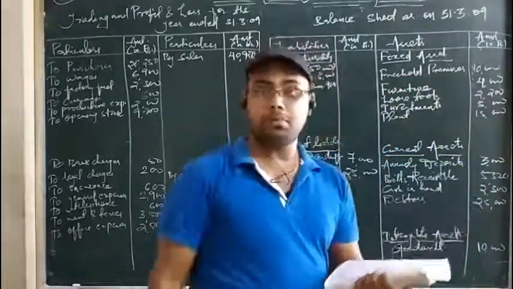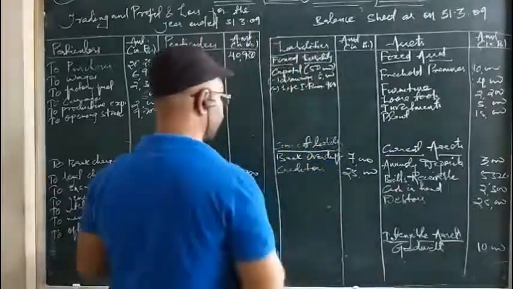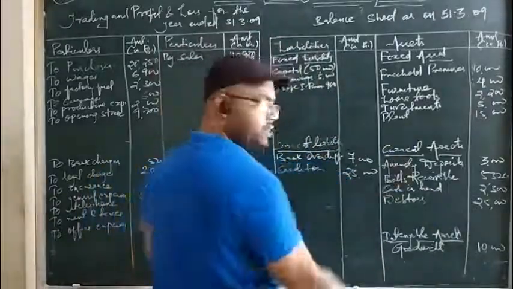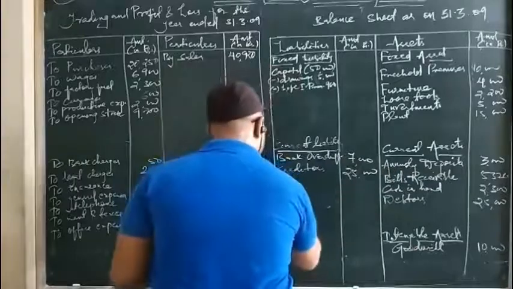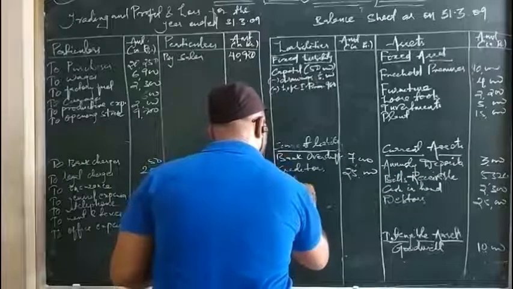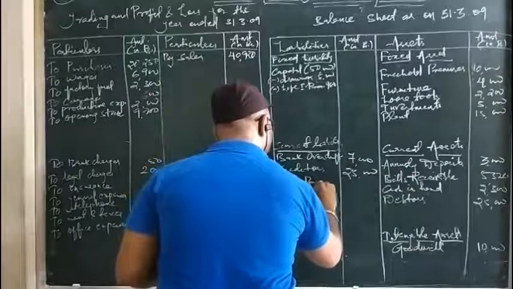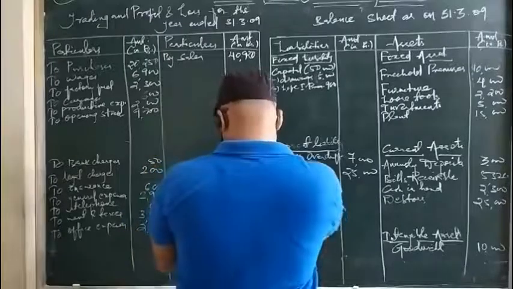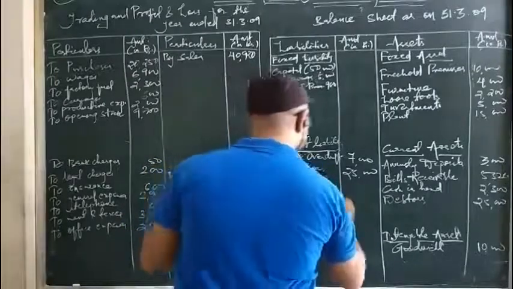Then we have bills payable. So bills payable is a current liability. Likewise, this is with a current asset, so the opposite, bills payable is a current liability. Bills payable is 18,000.